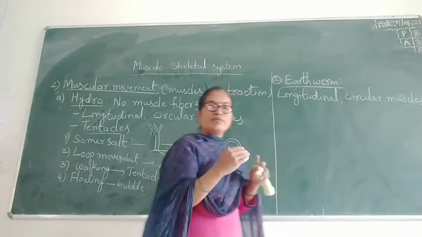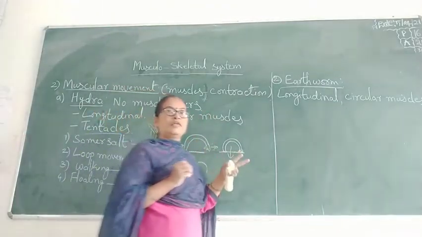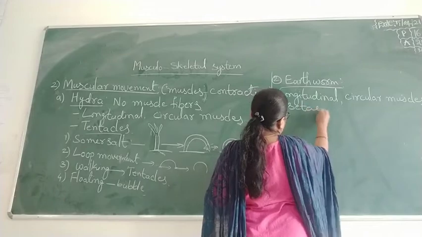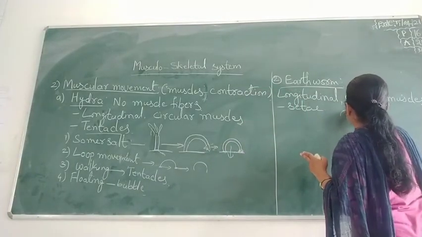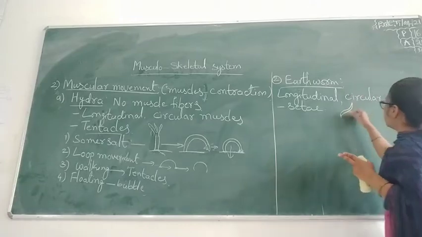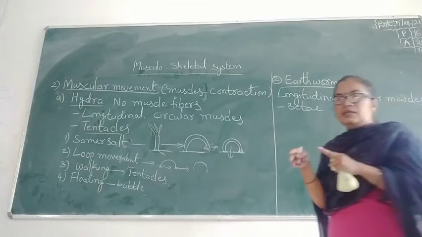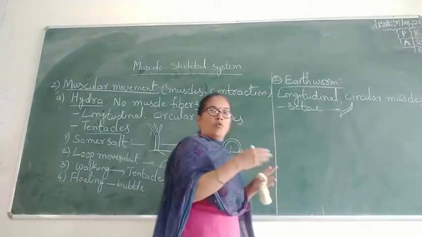With the help of these muscles, they move. Not only these, they contain special organs called setae. Like in earthworms, they contain setae, which are embedded into the skin. With the help of these setae, they move.